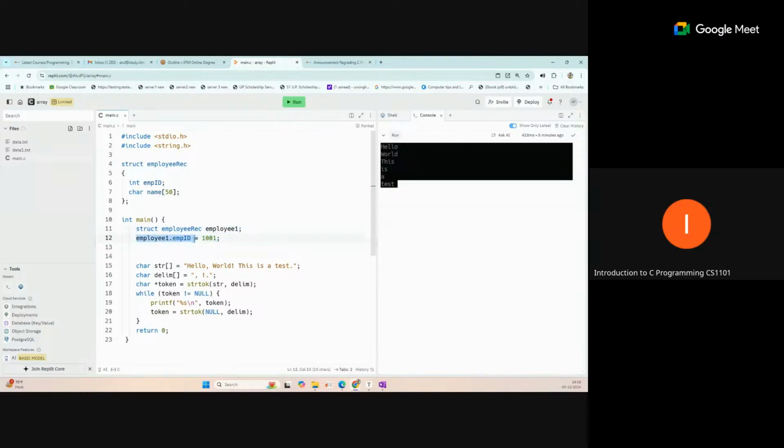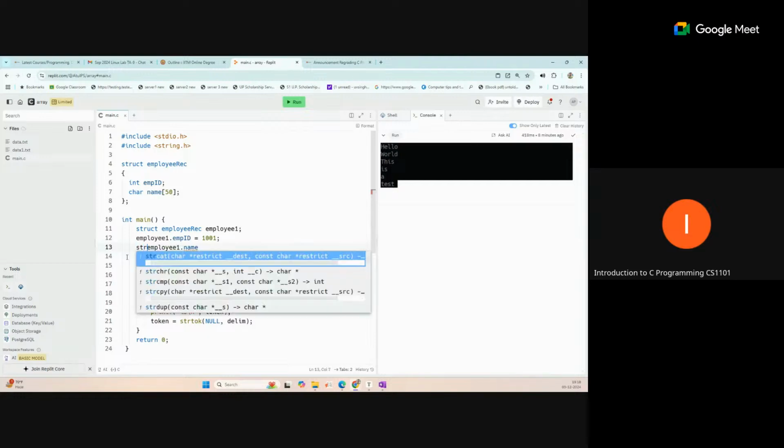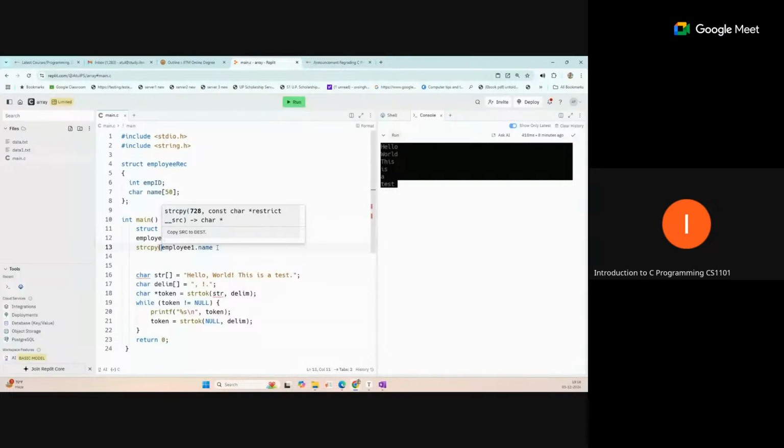For the employee name we cannot directly assign, so you can use the same string function strcpy with the destination, and suppose the name is given as Amit. This is assigned as the name, and later you can print this information in your function.